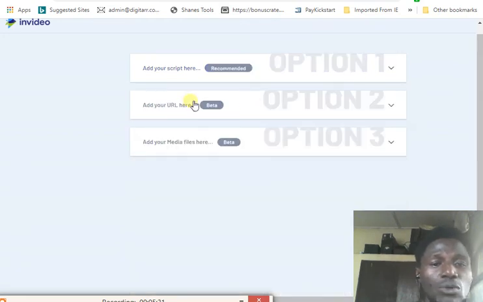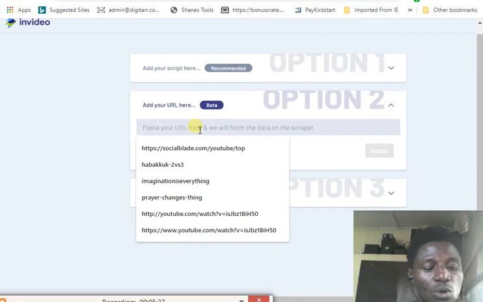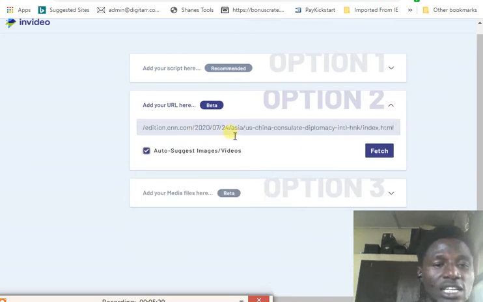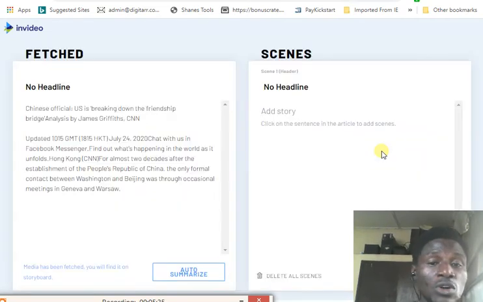So guys, this is what we're going to do. We're going to use a URL here. All we need to do is paste the URL that we copied. The CNN URL that we copied, we just paste it here and we say fetch. And it's going to fetch articles on that channel. So you see, it's going to fetch us articles. I don't want to take too much time.